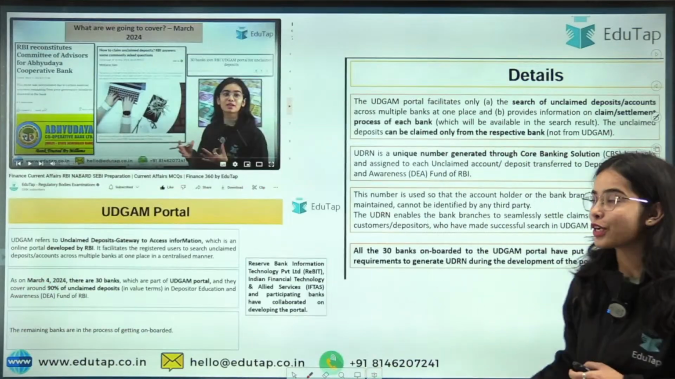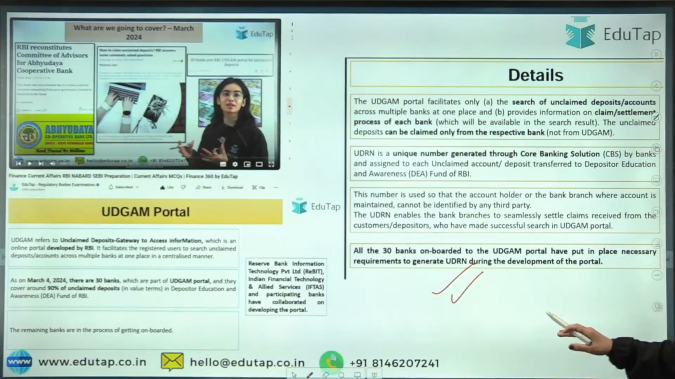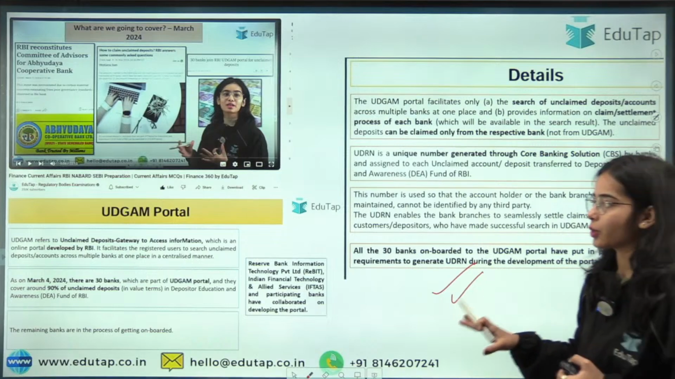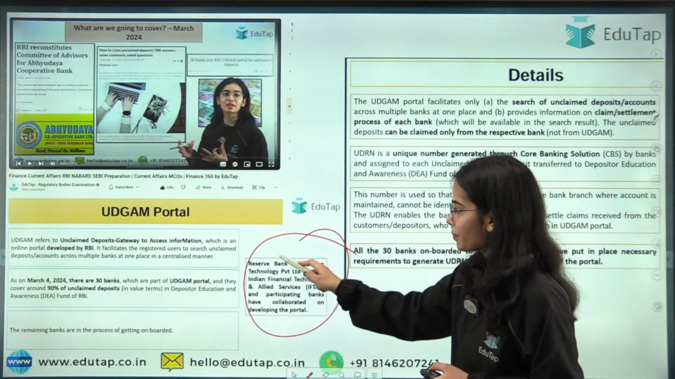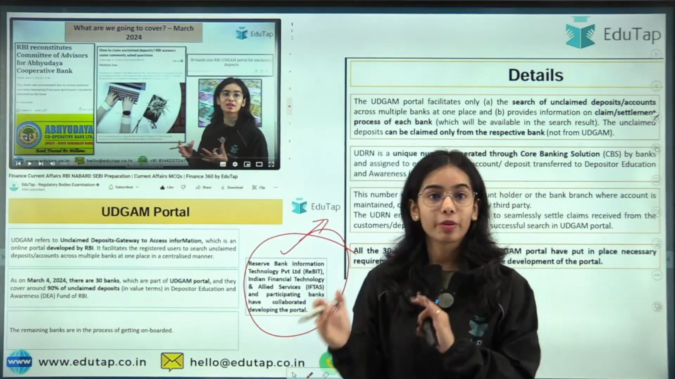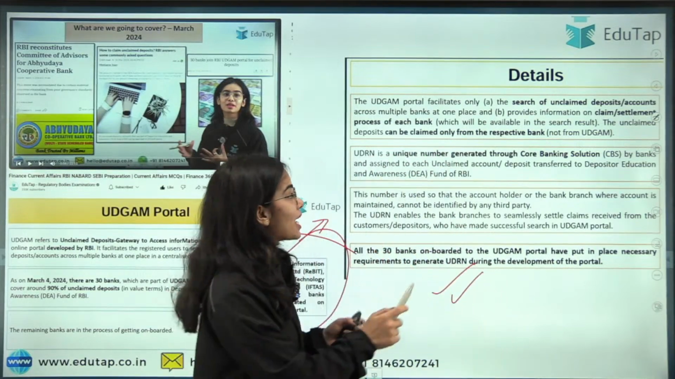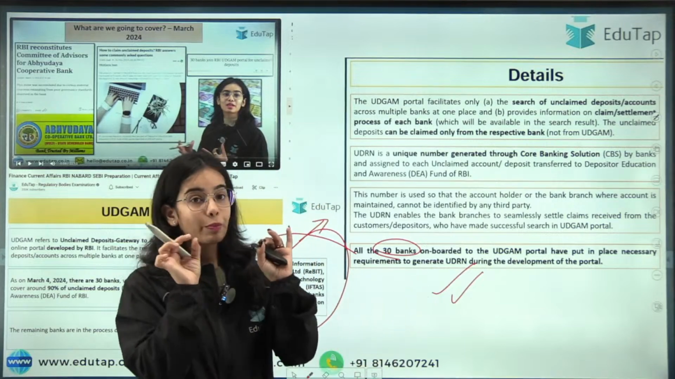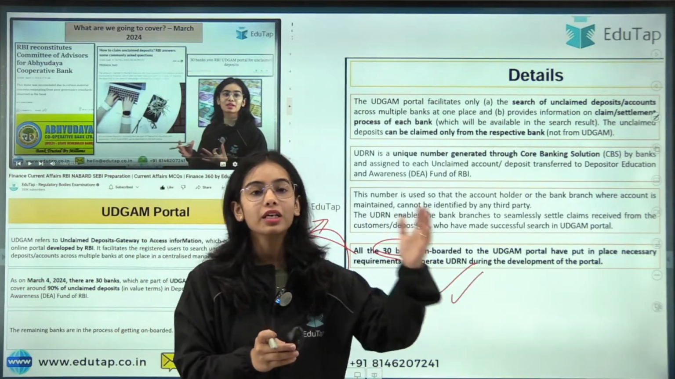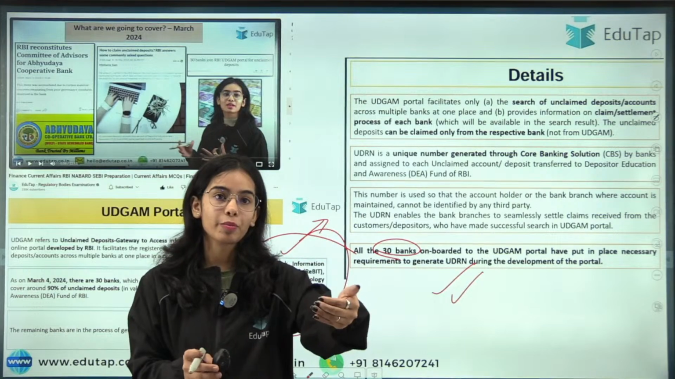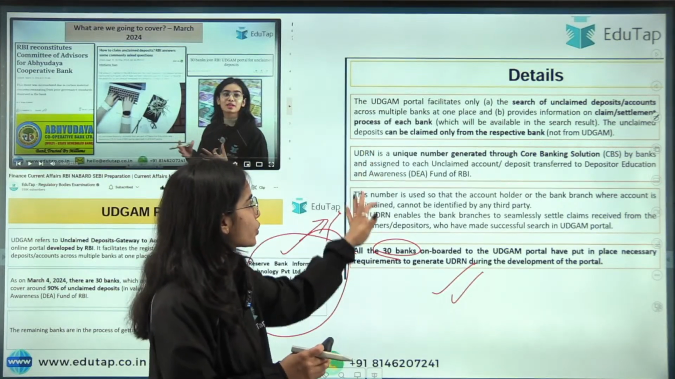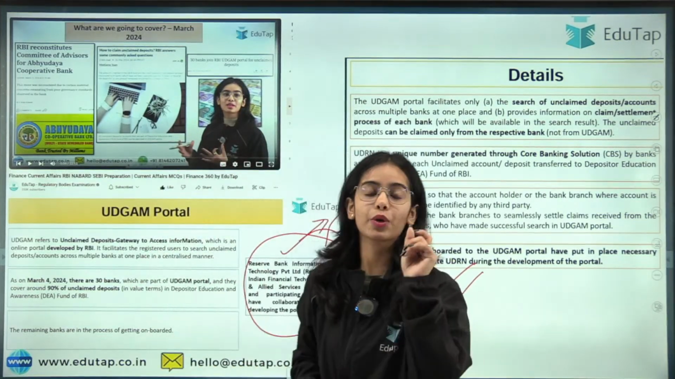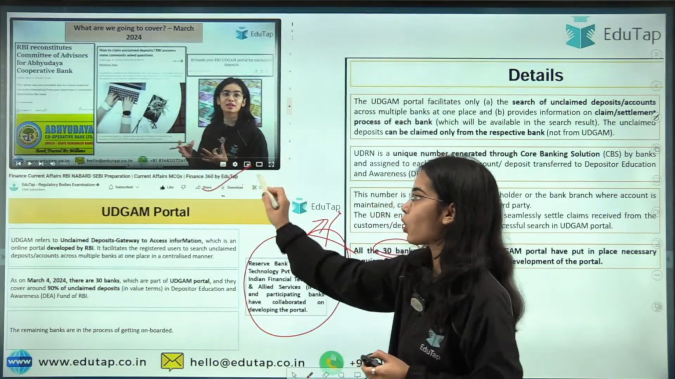Yes, very good everyone. Good to see that you remember the Udgam portal and the information regarding it. Which entities have collaborated in the development of the Udgam portal, how many banks have been enrolled, what percentage of the DEA Fund these banks' unclaimed deposits make up, as well as what the UDRN number is. All of this is important. I hope you have seen this video and you have got the clarity.